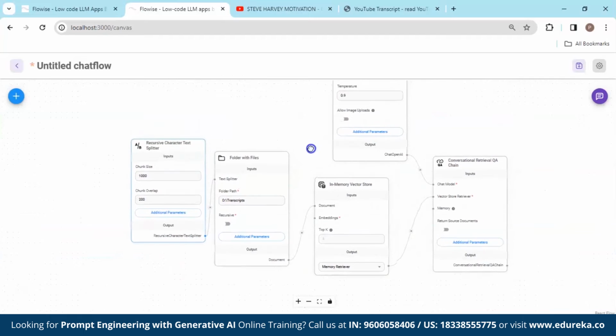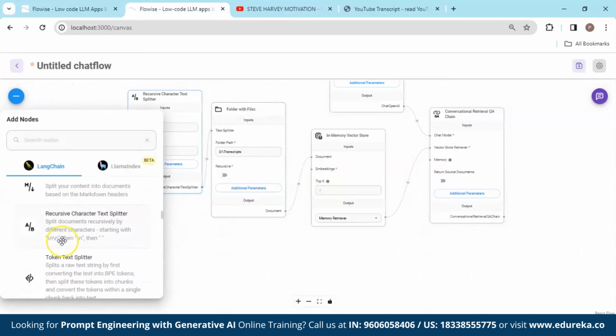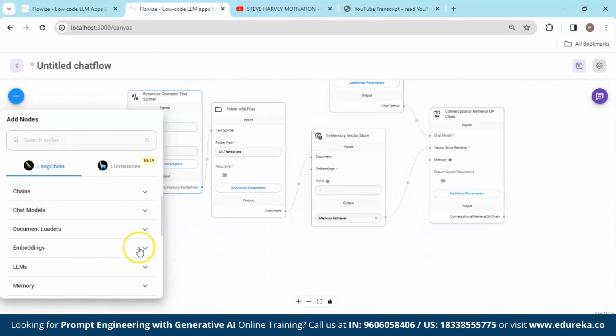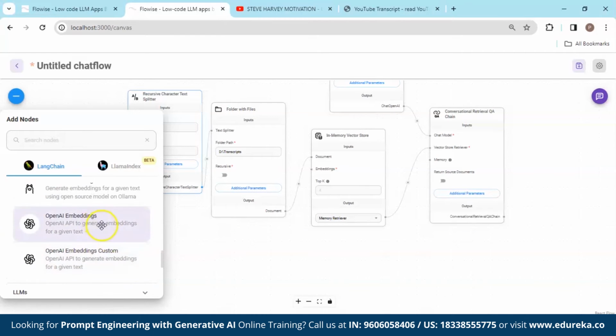Yeah. Now we have one more thing called embeddings. So we are also going to add embeddings. So, okay, over here we have Embeddings, and we have OpenAI Embeddings. We're going to put it over here.